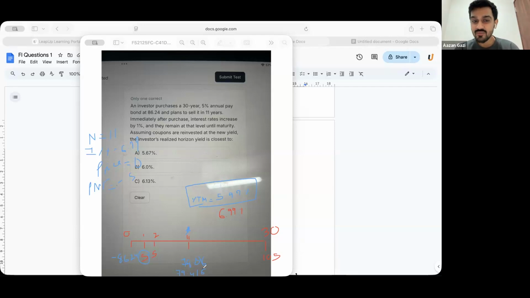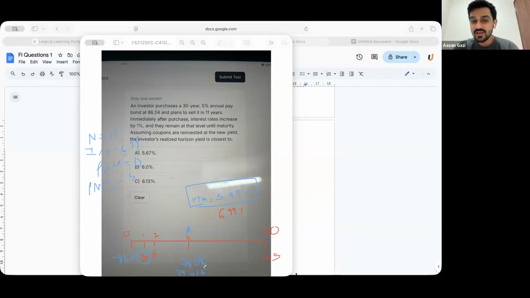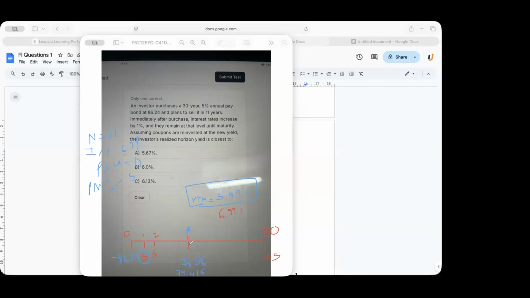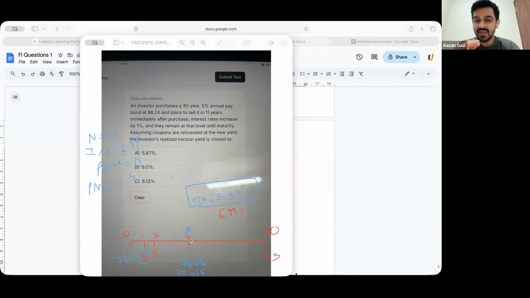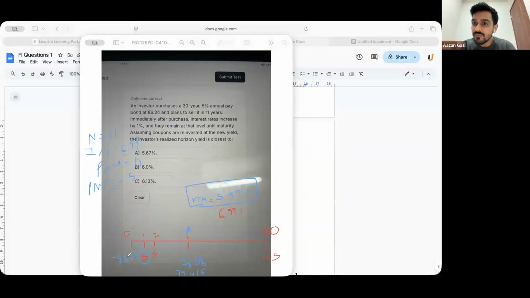This is your total income in how many years? In 11 years, na? The first one was reinvestment. हाँ. Right. So 78.876 plus 79.416, that is 158.29. आपने इन्वेस्टमेंट कितने का किया था? 86.24. They are basically asking you, what is the return you have made every year on a compounding basis?